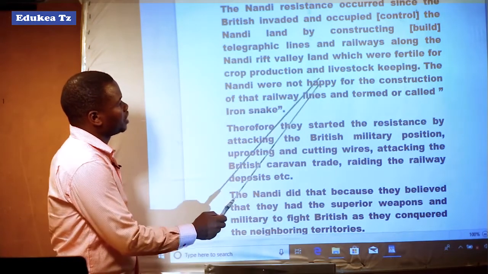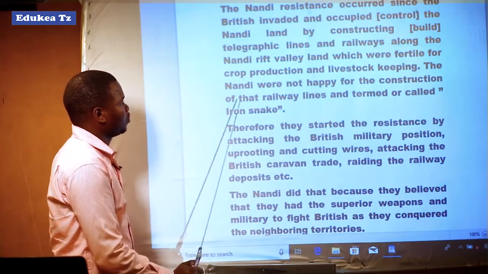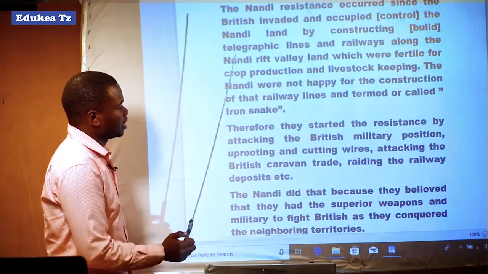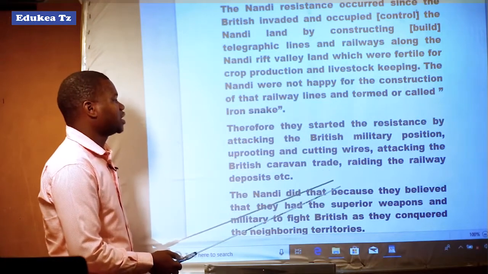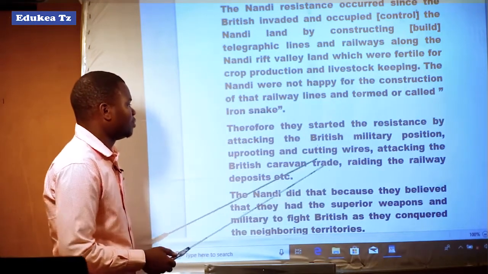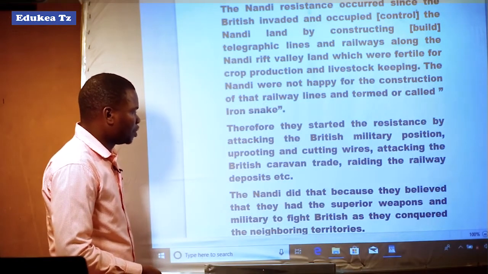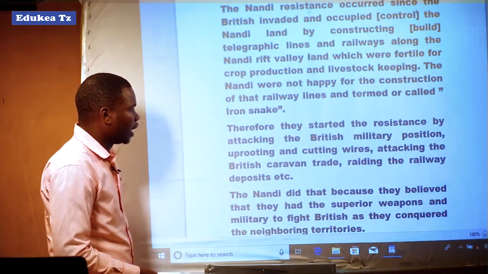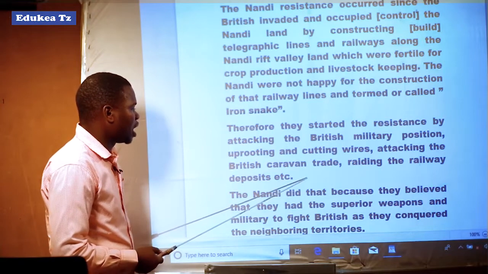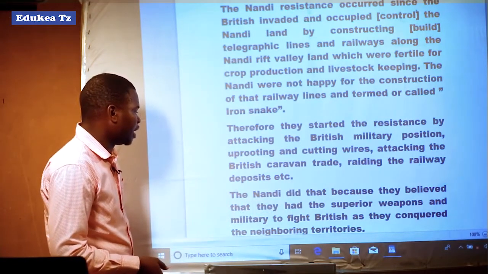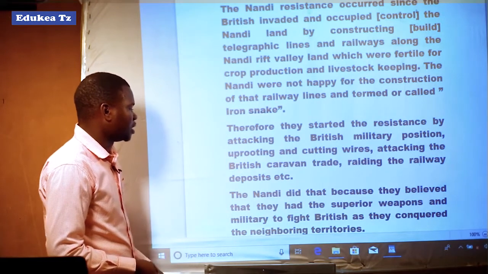The Nandi were not happy with the construction of those railway lines, which they called the iron snake. Therefore, they started the resistance by attacking British military positions, uprooting and cutting wires, attacking British caravan trade, and raiding the railway deposits, and so forth.